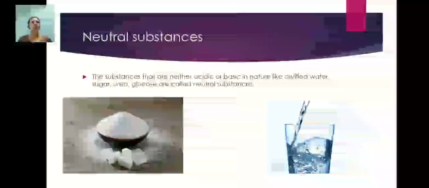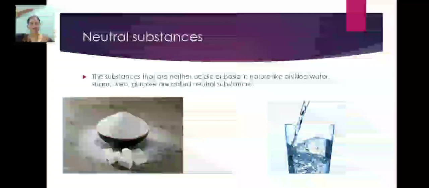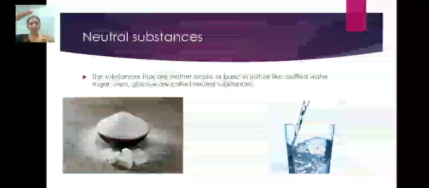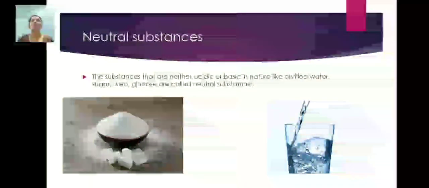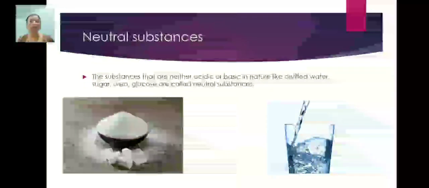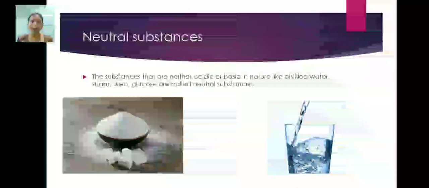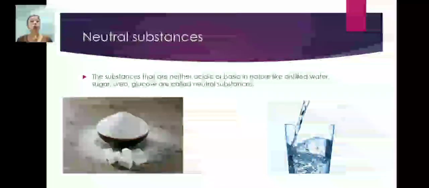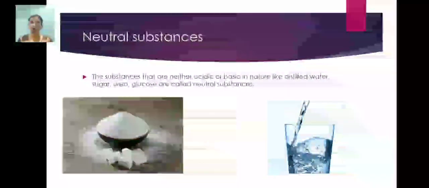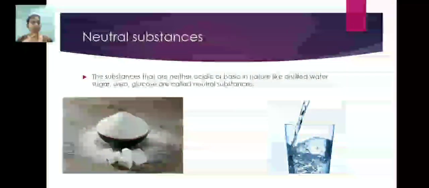So this is neutral substances. As I said, neutral means there is no acidity and no basicity, the pH is 7. So the substances that are neither acidic nor basic in nature, like distilled water, have the exact pH 7 and are neutral. The sugar we are using is also a neutral substance, that is neither acidic nor basic.